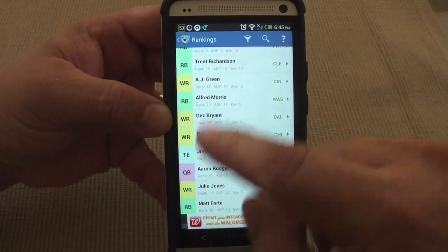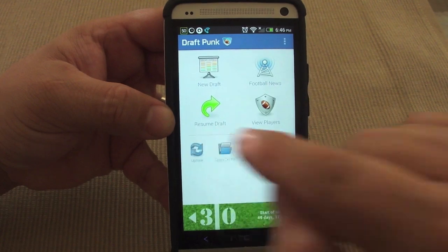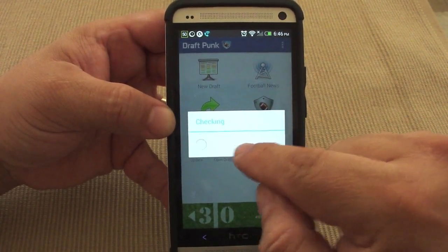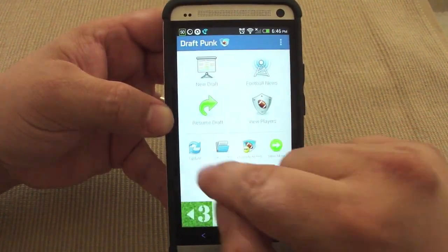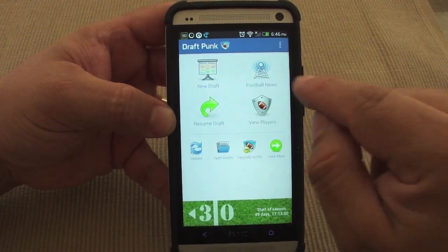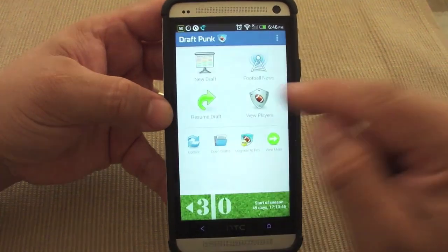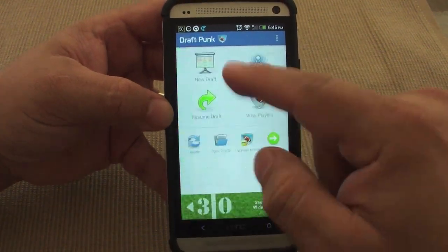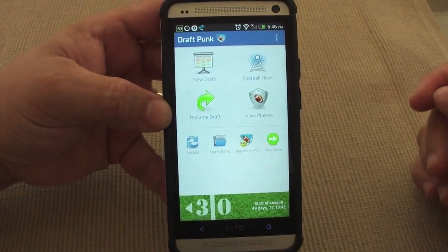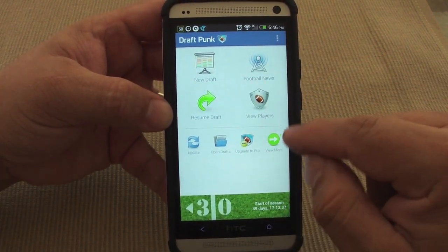Let's leave it here in all. Let's go back over here. Just keep in mind, make sure you do this once in a while. Every time you open the app, make sure you do that, because that way it will update the rankings. If there's any changes on the ranking, it will automatically update it. So make sure you do that, and if there's any changes, they will be there. Over here, if you have an open draft, you will see it right here. Right now, I don't have an open draft.